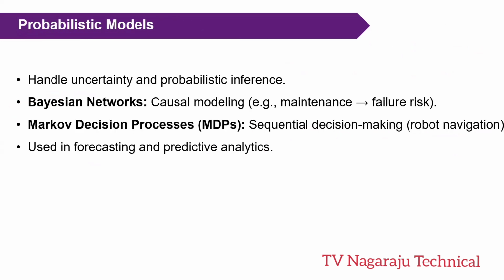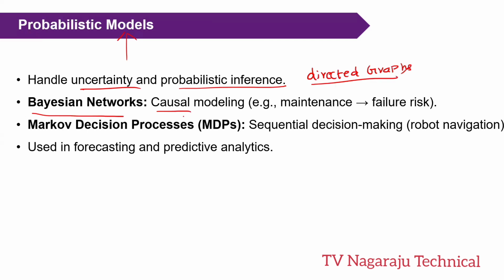Now, probabilistic models. If you have the concept of uncertainty and probabilistic inference, then we move to this model. Again, two types. Bayesian network. Bayesian networks use directed graphs, which are used to model causal relationships.